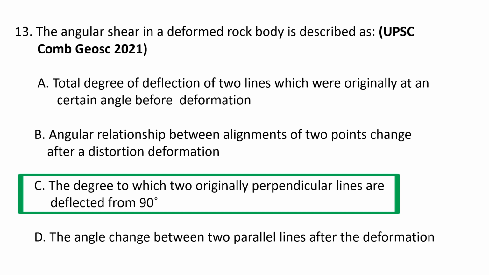The degree to which two originally perpendicular lines are deflected from 90 degrees is known as the angular shear. The angular shear in a deformed material is the angle between two originally perpendicular lines, and angular shear strain only occurs during simple shear. The strain ellipse describes the change in shape during the deformation of an imaginary circle. So C is the correct option.